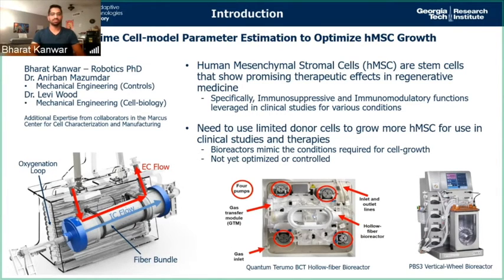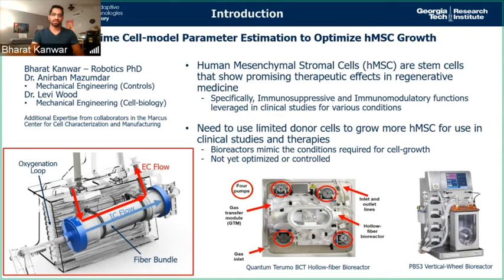The problem is that we have a limited number of donor cells, so we need to grow or expand these HMSC for use in further clinical studies and therapies. Bioreactors are the platform that we use to mimic the conditions required for cell growth. There are many different types of bioreactors, but the one on the left is the one that we are using since it is enabled to automation, and it has multiple different flow loops that we can control to replenish nutrients that the cells need to grow.